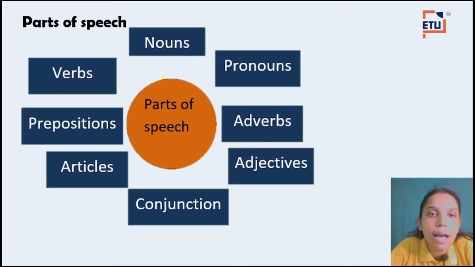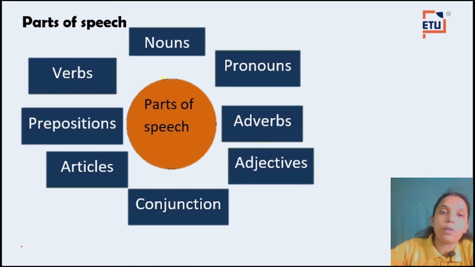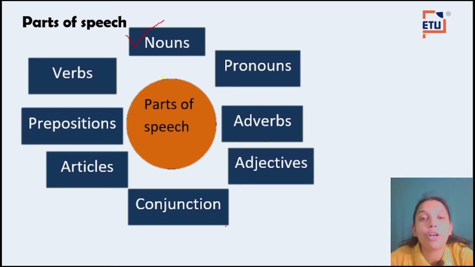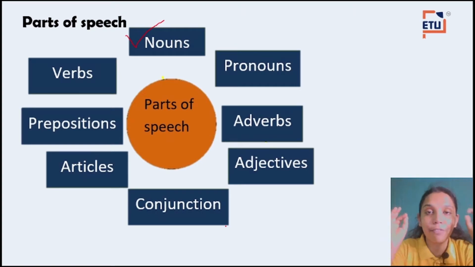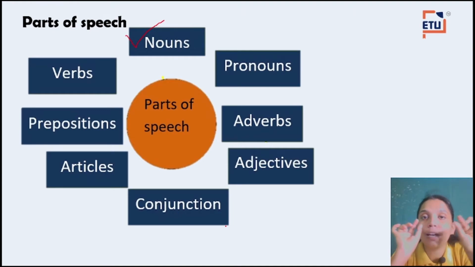Okay, so what is parts of speech? I told you, part of speech tells us the function of that word and its grammatical use. First is noun. So noun is a part of speech. In a sentence that we write, every word has a function, every word has a meaning, every word has a usage, okay. Now those words come under these kinds of categories.